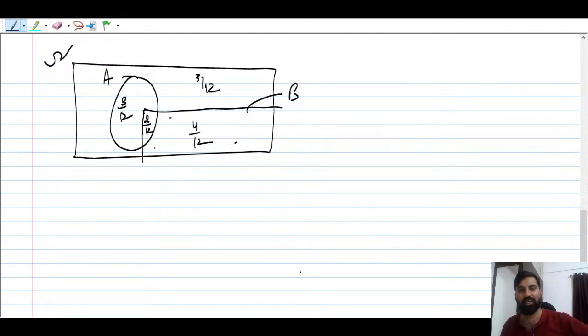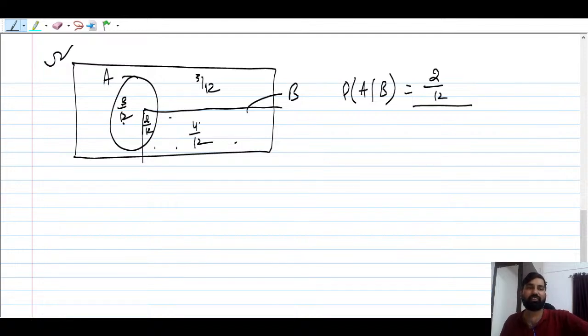Now if they are asking what is the probability of A given B, like what is the probability of A given that B has already occurred, this is nothing but the common probability between A and B, that is 2 by 12, upon the total probability. You know what the total probability is here?